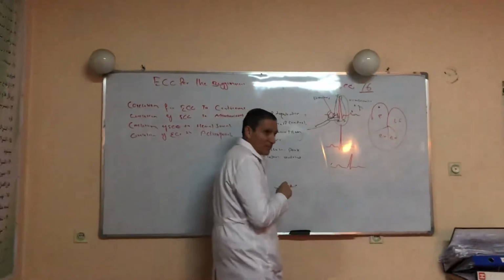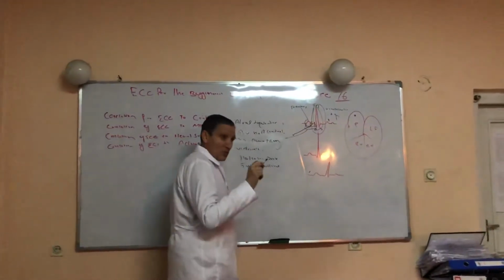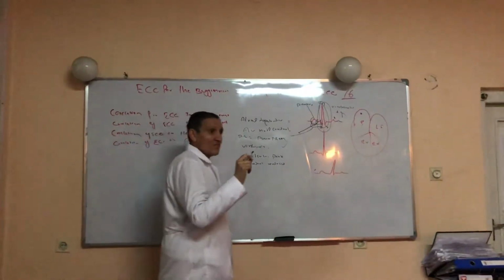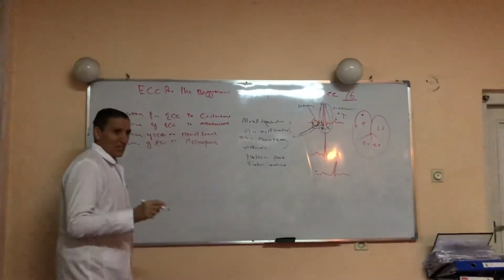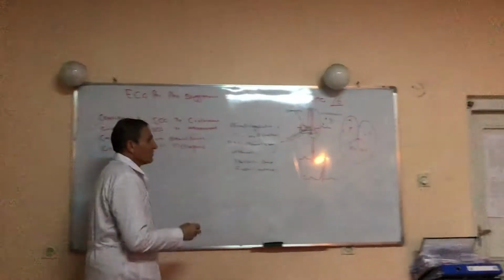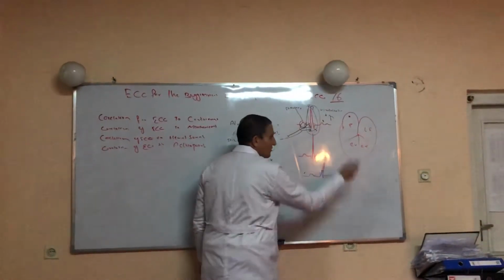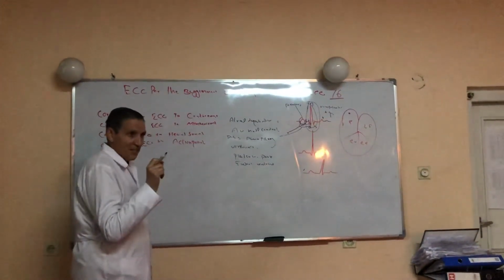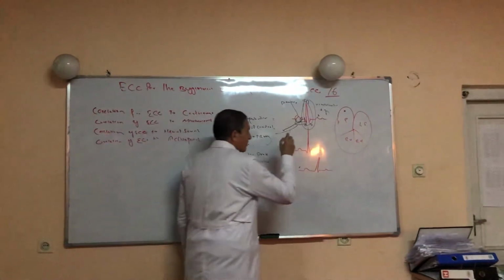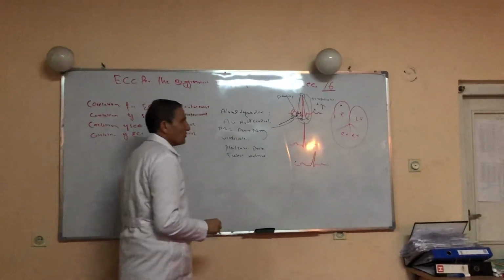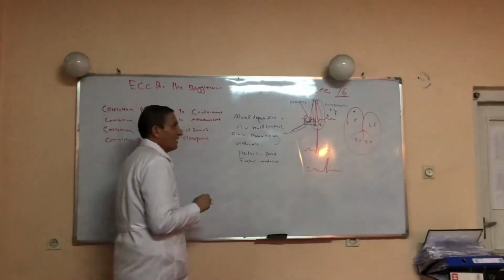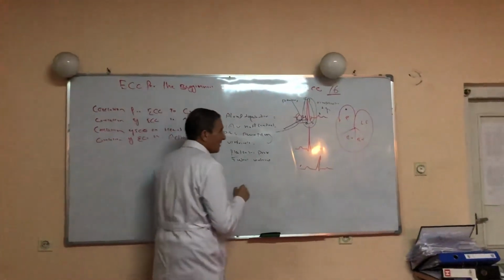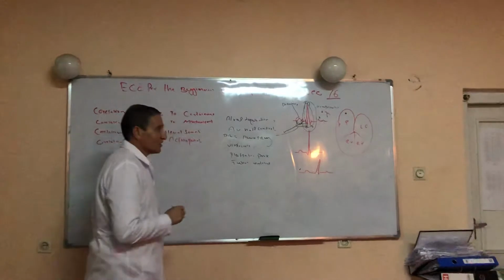The second, septal ventricular repolarization, and the third is the slow phase of ventricular repolarization, and some also mention papillary muscle repolarization. So the source of the T wave is not clear, but they think the T wave represents these.